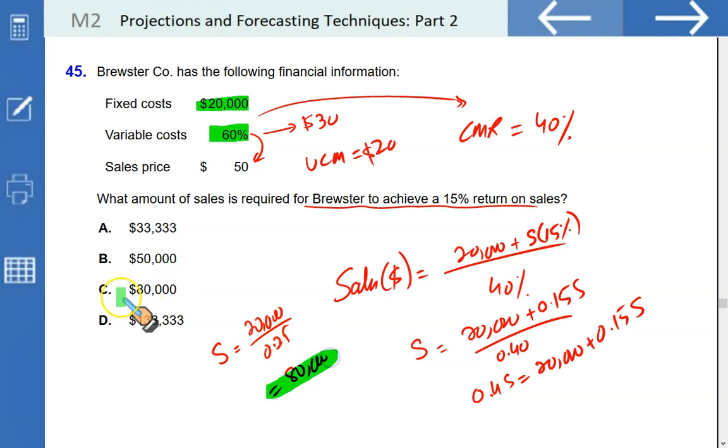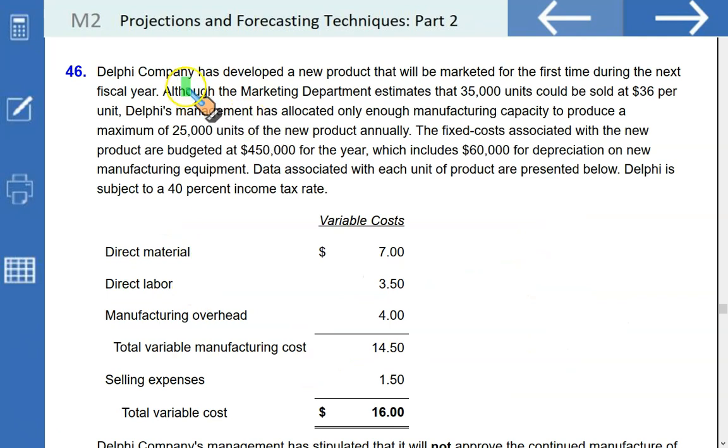And that is your option C. Delphi Company has developed a new product that will be marketed for the first time during the next fiscal year. Although the marketing department estimates that 35,000 units could be sold at 36 per unit, Delphi management has allocated only enough manufacturing capacity to produce a maximum of 25,000 units of the new product annually.